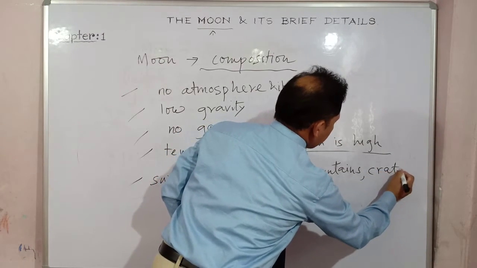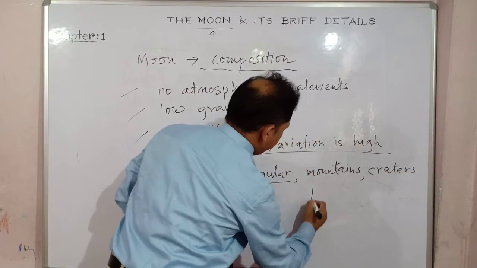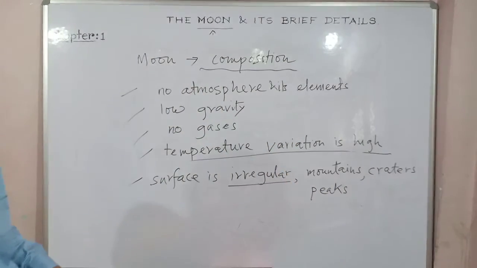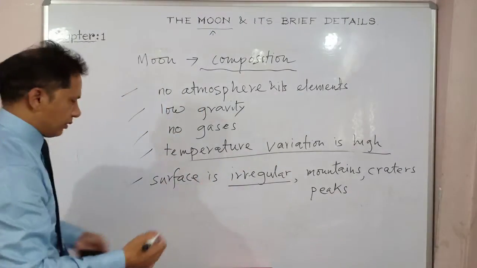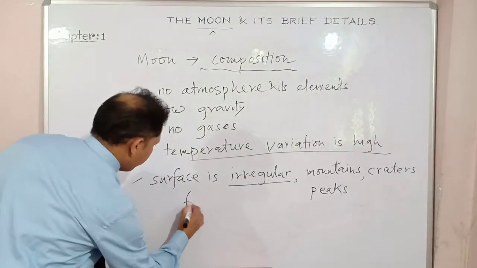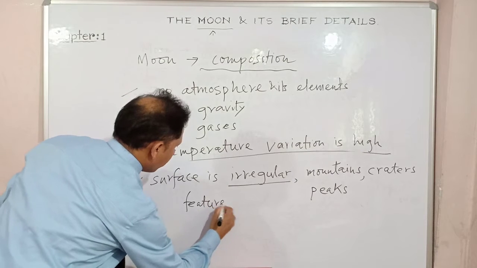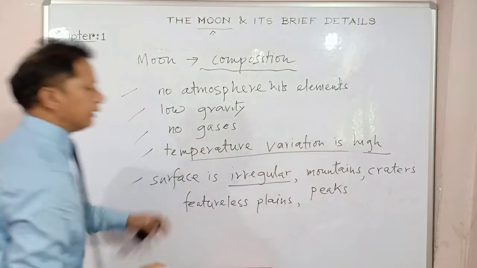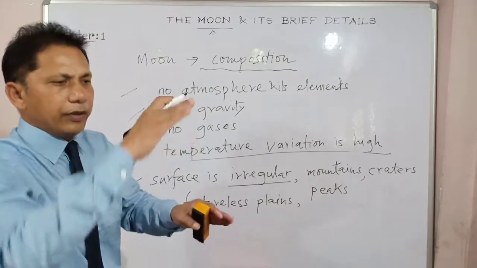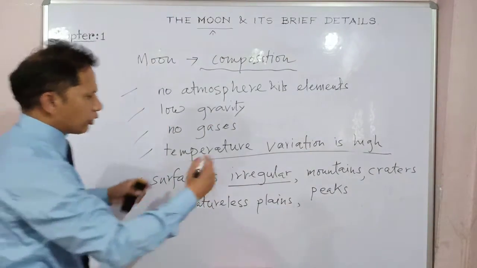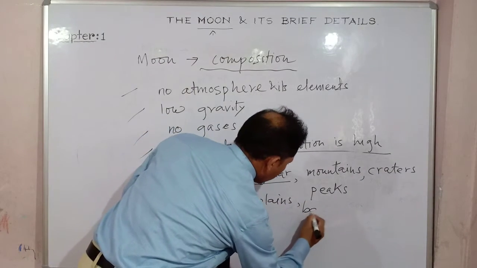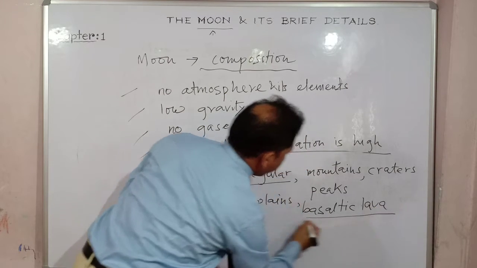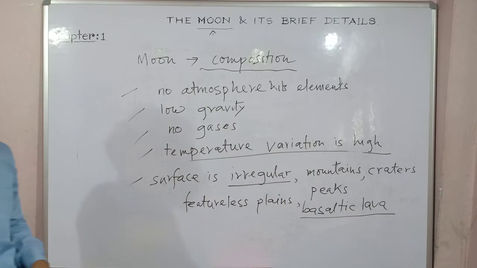There are craters and peaks, volcanic mountains and craters. Somewhere there are also featureless plains. These are the uneven, irregular surface details, and mostly it is made up of basaltic lava, right?